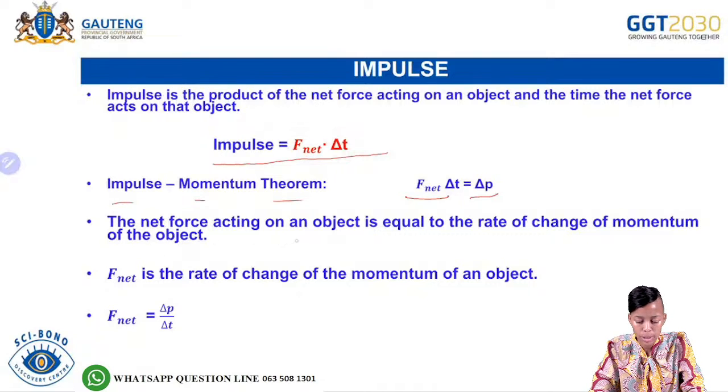Therefore, it says the net force acting on an object is equal to the rate of change of momentum of the object. Then again it says F net is the rate of change of the momentum of the object. Okay, so that was just to remind you on that one.